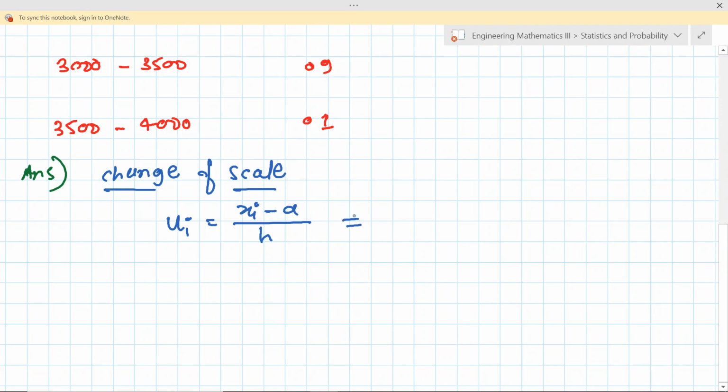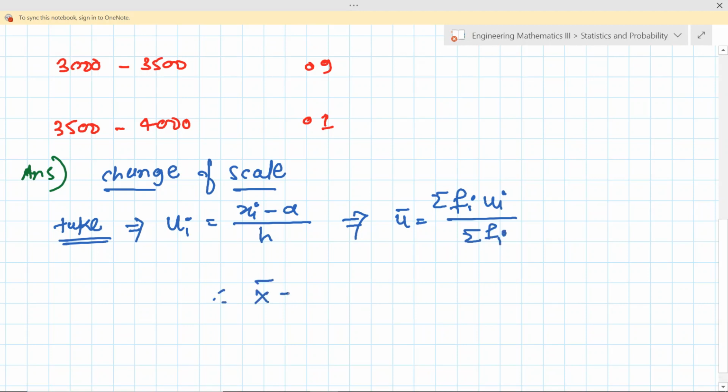From this, u bar is the summation of fi ui divided by the summation of fi. And therefore x bar is simply a plus h into u bar. This property we need to use here.